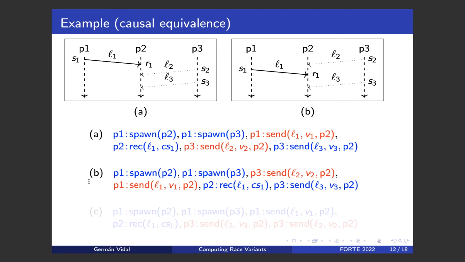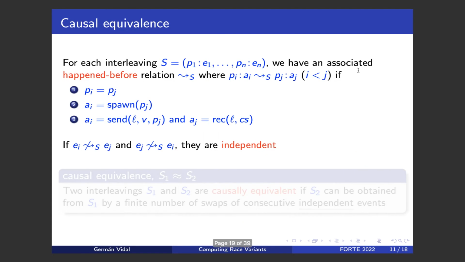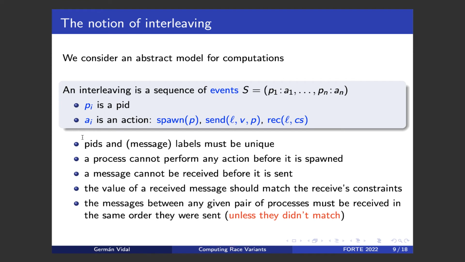In the first interleaving, we first send message L1 and then L2, and in the second interleaving it is the other way around. Okay, you can look at these two diagrams and say, it's not so obvious why these two interleavings should be causally equivalent, because it seems that the message race could be different in these two interleavings. There's a subtle point here, and it's the fact that we are assuming that both A and B are actually interleavings. And that means that this sequence of conditions here must hold for these interleavings.